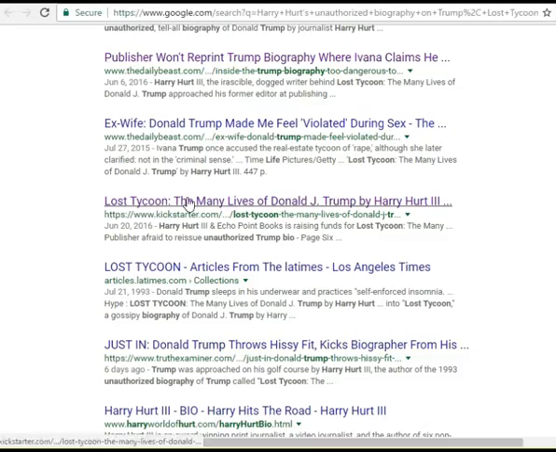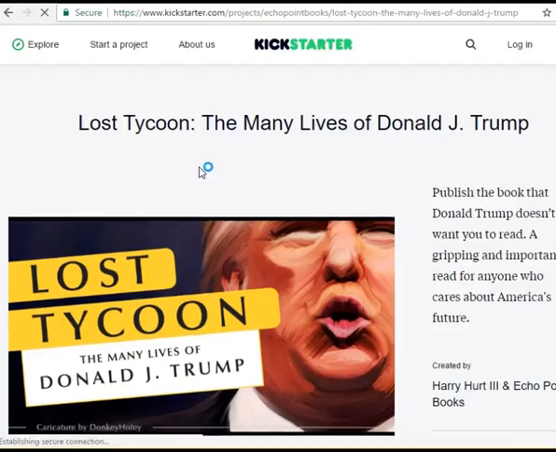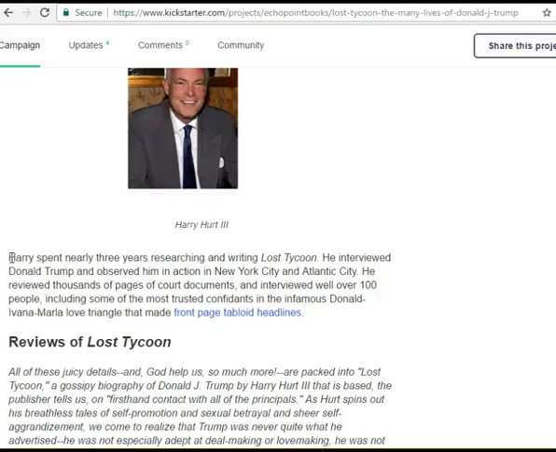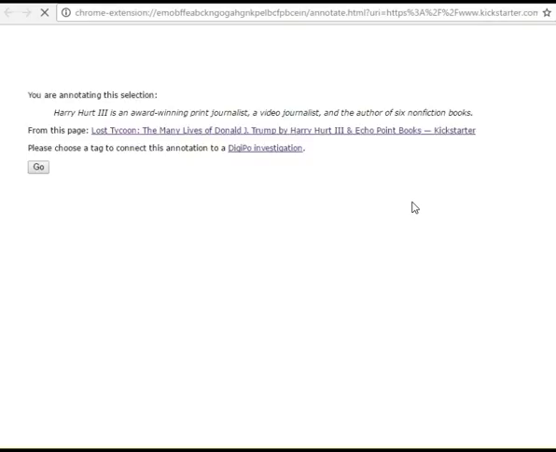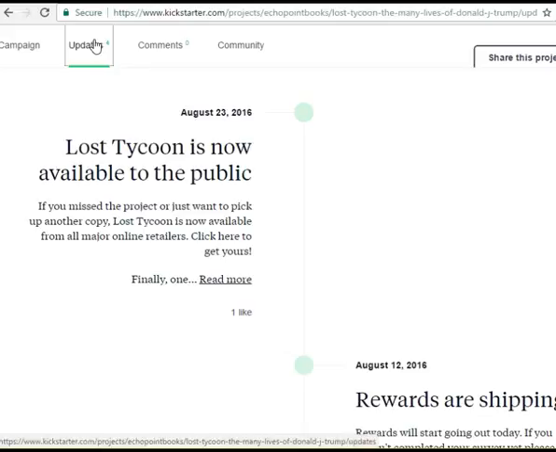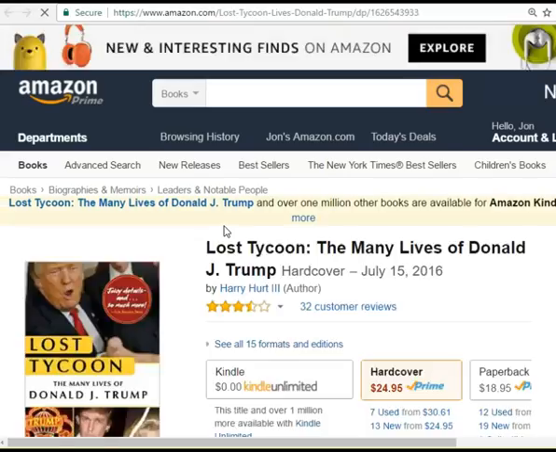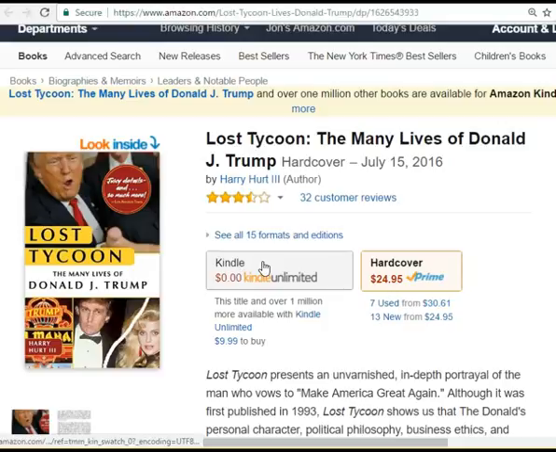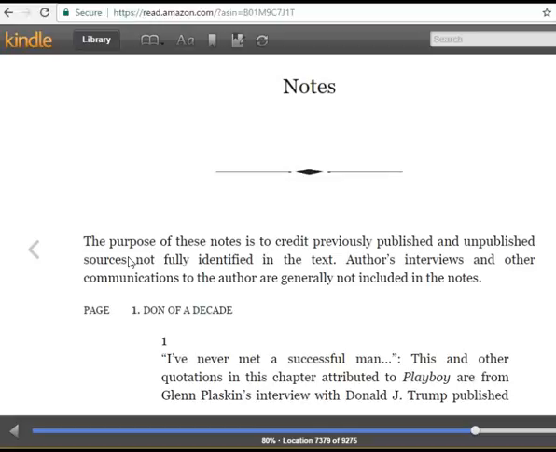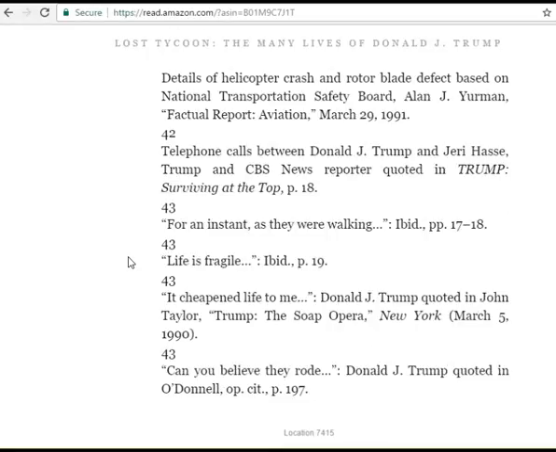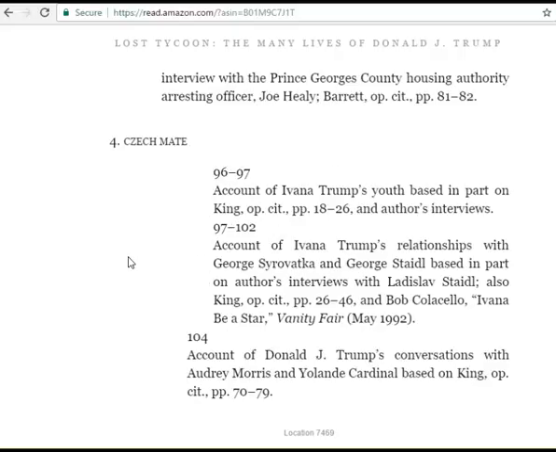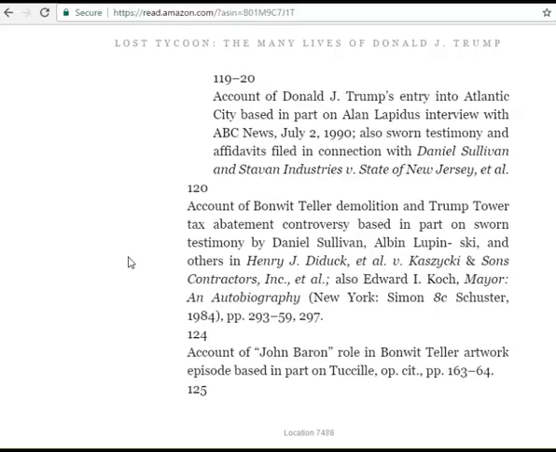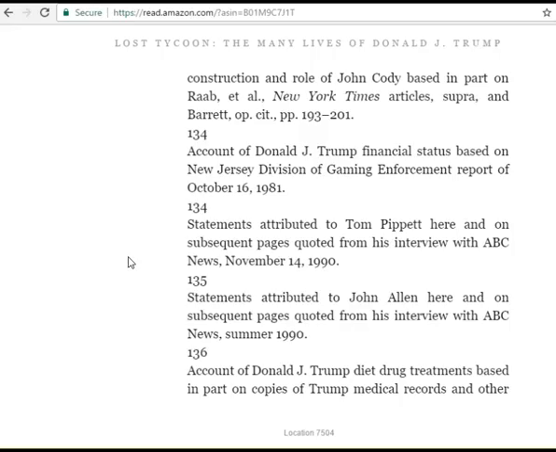And this is interesting. There was a Kickstarter campaign in June to relaunch the book. Here's some information about the author we can check if we need to. According to the Kickstarter update, we can click here to get yours. I actually signed up for the Kindle Unlimited free trial just because I'm curious at this point. Skipping to the end, I just want to scan through the notes and get some sense of the degree to which this book is accountable for its sources. It looks like it does a pretty good job.